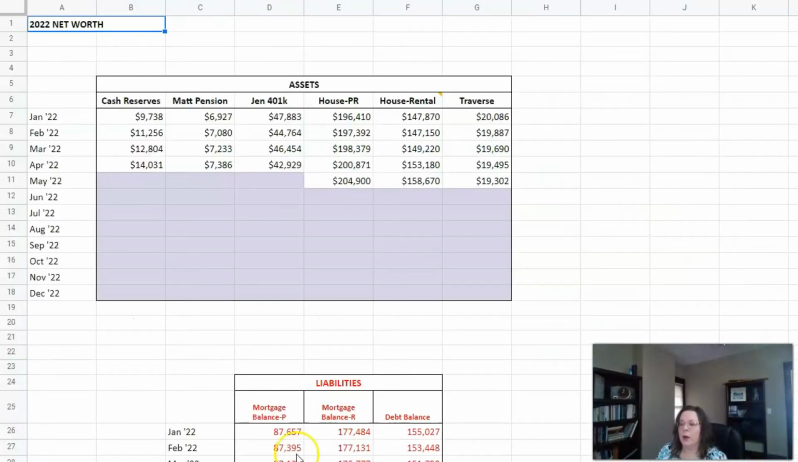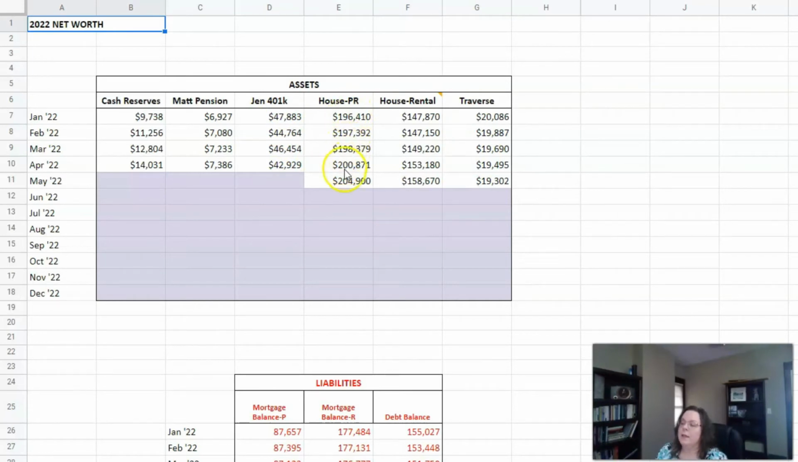Now let's look at where we are for 2022. I have everything done through April. And you can see here we are building our cash reserves. Matt's pension continues to go up. My 401k is taking a hit right now with the market and everything, so it's down significantly from where it was at the beginning of the year, but that's okay. Everything's on sale, I'll take it. I'll buy stuff for lower prices right now. We're not planning on hitting this up for anything anyway. We don't need it until we retire.